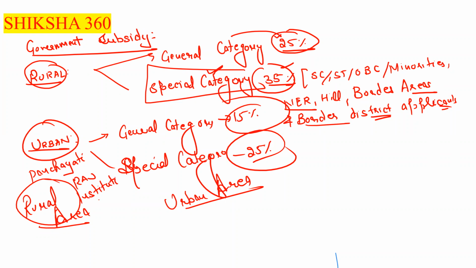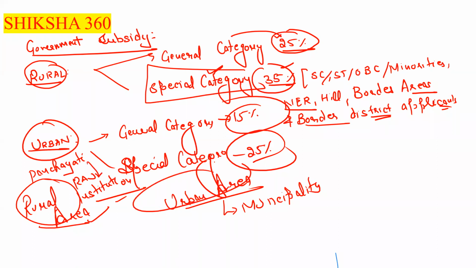And urban area is that area which comes under the municipality.